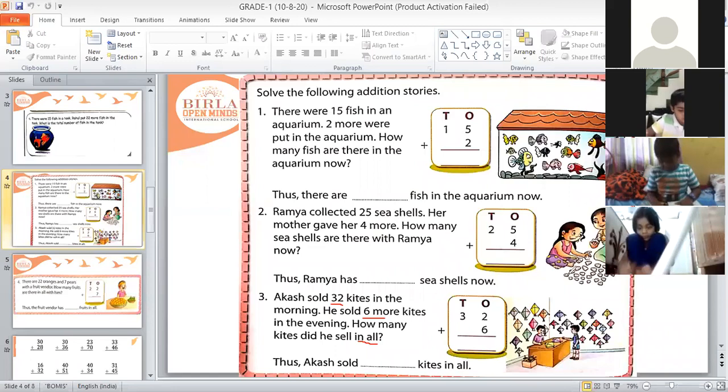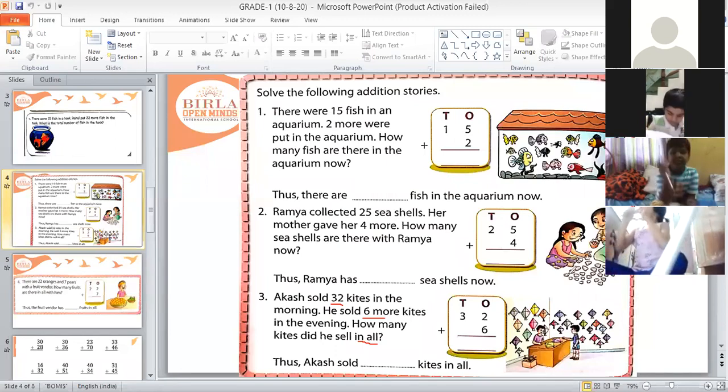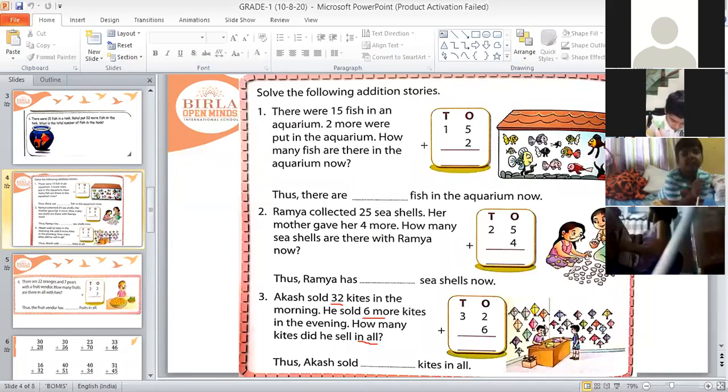Ronald, you tell me what are the numbers in ones place? 2 plus 6. 2 and 6. Okay, so Ronald, now tell me 2 plus 6 how much? 6, 7, 8. Yeah, children, 2 plus 6 is 8. So we will write here 8 in ones place.